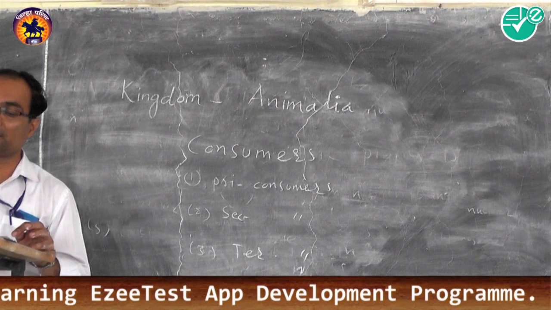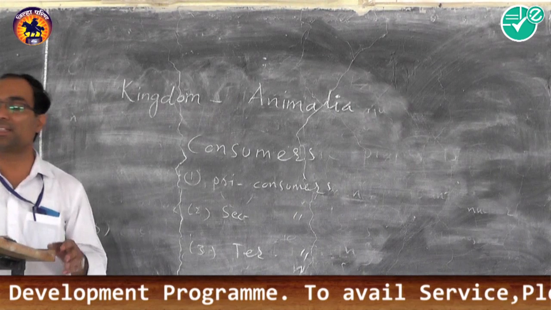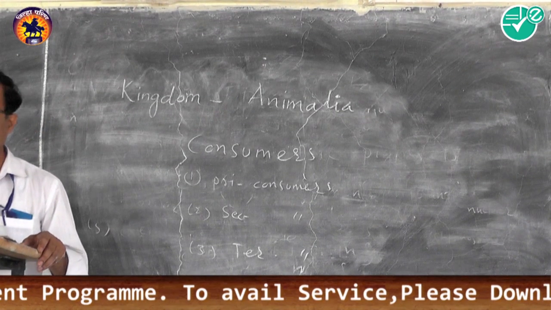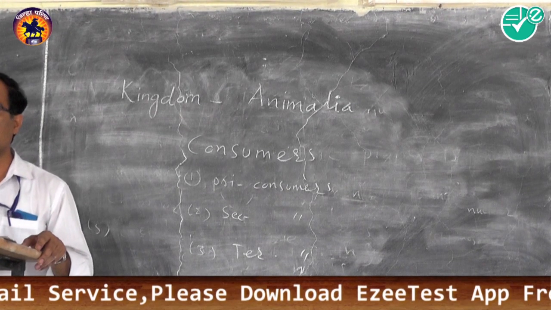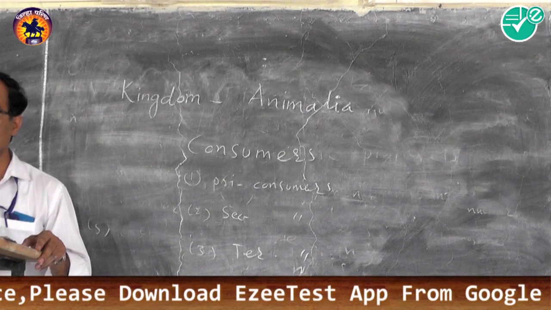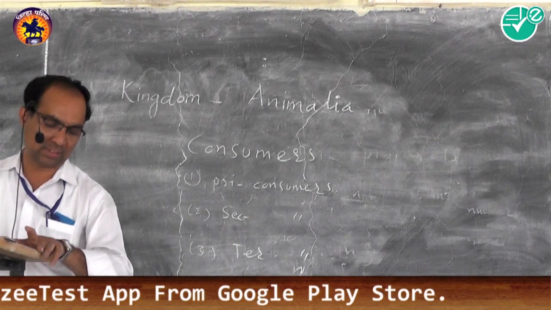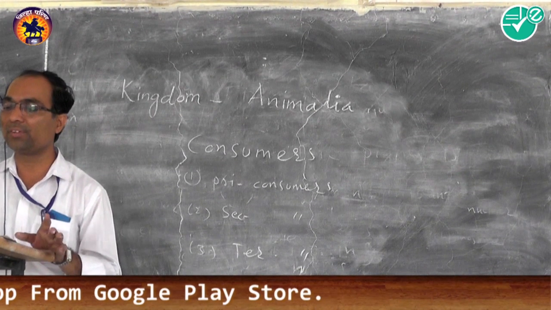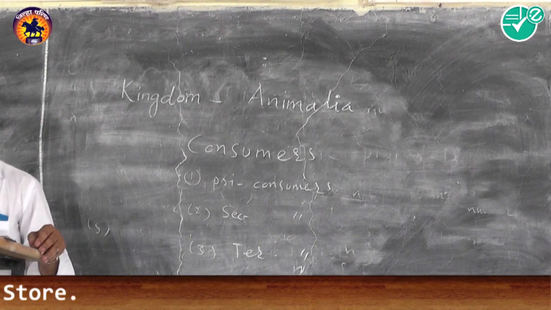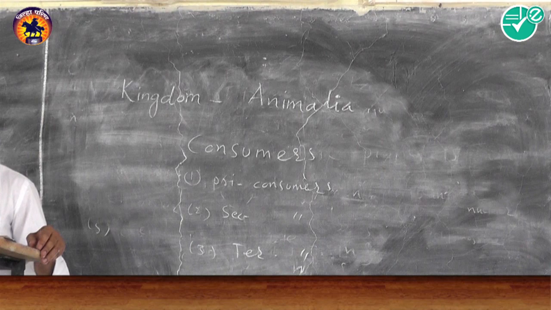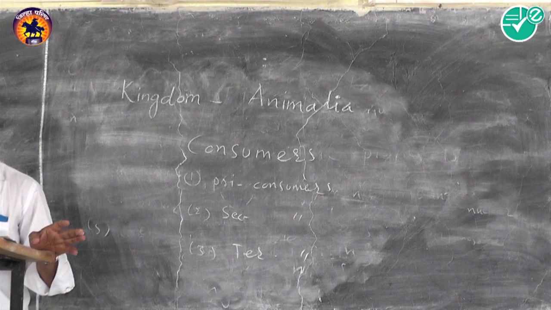Some disadvantages of the five kingdom system are also present. We will see the disadvantages. However, there are some drawbacks in the five kingdom system. Viruses do not find any place in the five kingdom system of classification. So it is the first drawback. Kingdom Protista includes photosynthetic and non-photosynthetic organisms. It is the second drawback of this system.